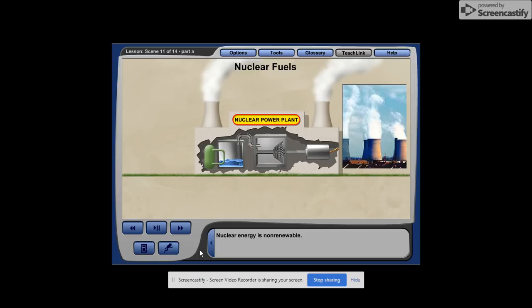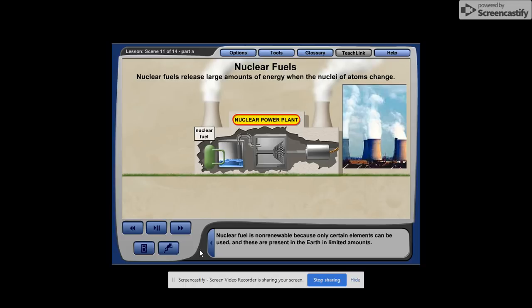Nuclear energy is non-renewable. Nuclear fuels release large amounts of energy when the nuclei of atoms change. Nuclear fuel is non-renewable because only certain elements can be used, and these are present in the Earth in limited amounts. When nuclear fuel is freed from an element, the element is destroyed in the process. The element most commonly used to generate electricity is uranium.